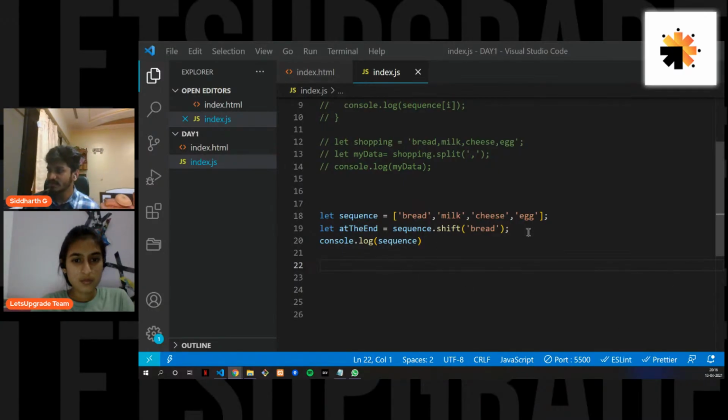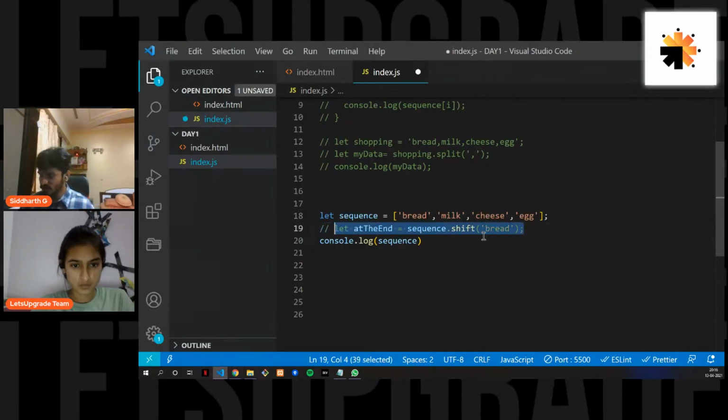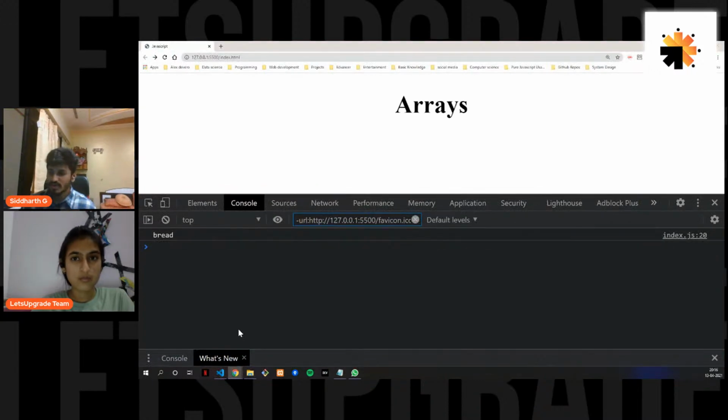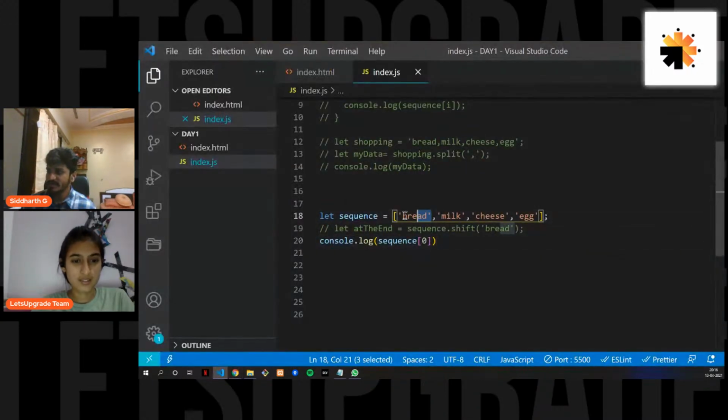Sequence number, as in, yeah, you can. So I think what Koel is asking is if I want to retrieve bread, I think you can just do this and console log, so I will get bread. So yeah, you can put in the index of the element, right?